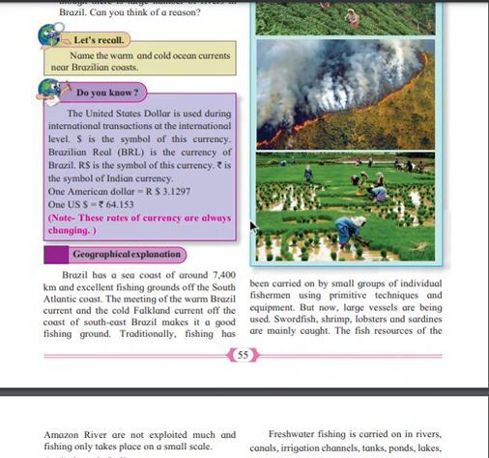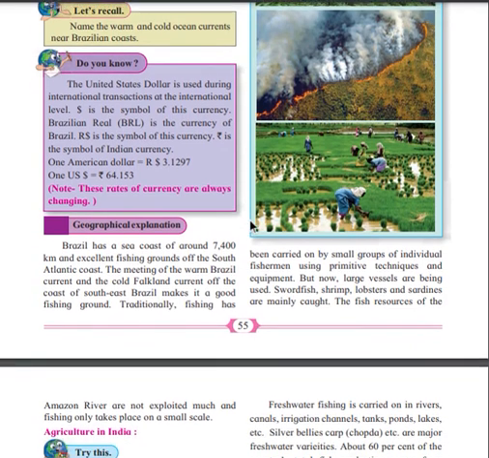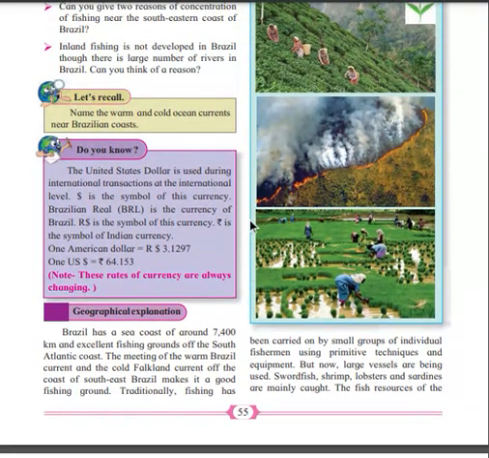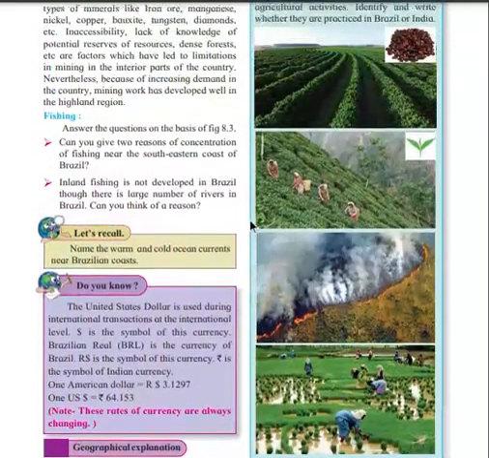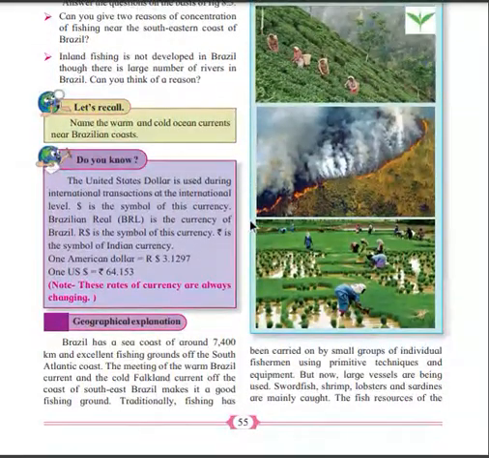Traditionally fishing has been carried on by small groups of individual fishermen using primitive techniques and equipment.